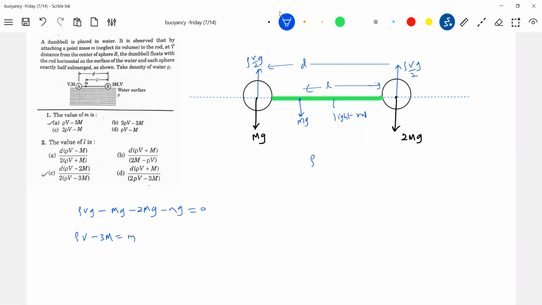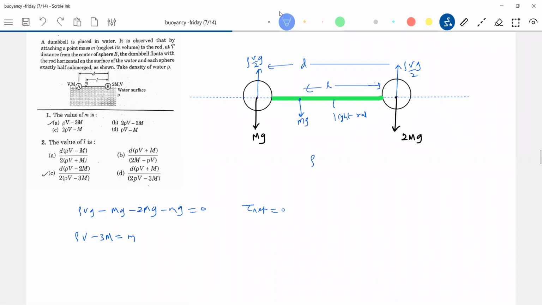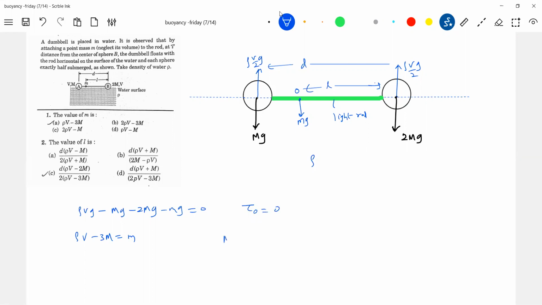Okay, now the value of L. As it is in equilibrium, net torque should be 0. About what point? Since he's asking the value of L, we can go directly about point O. Or if you want, about small m, directly about point O2. Net torque should be 0.